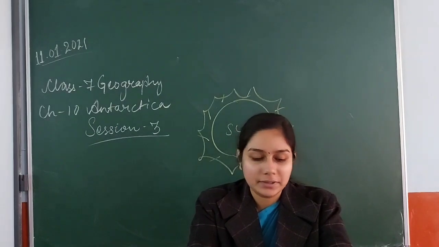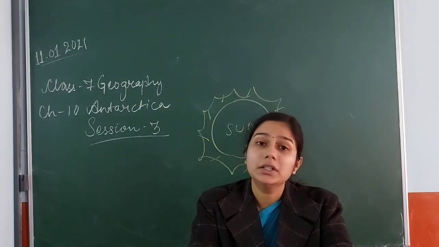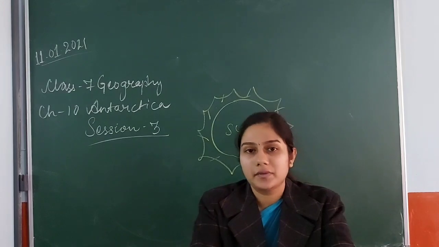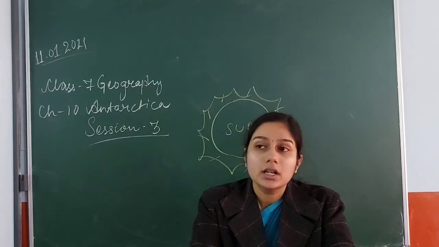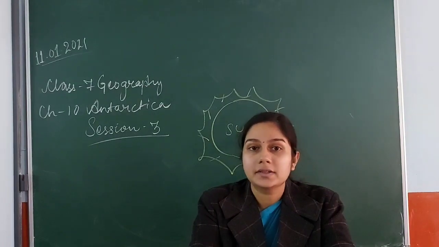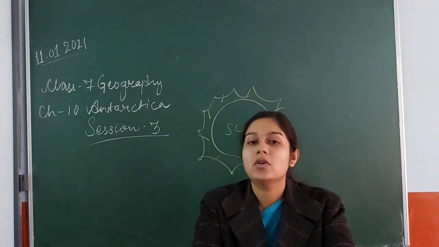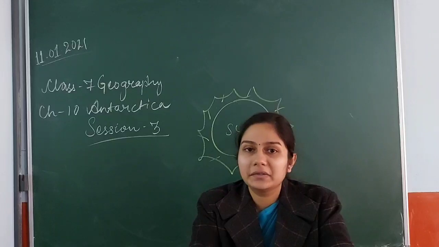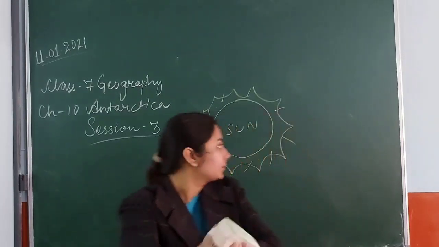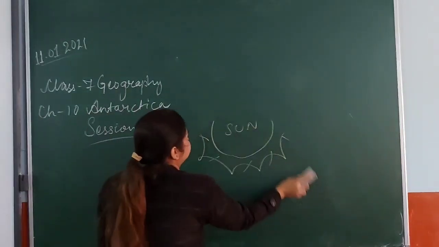Now what happens? You know, Earth is protected by several layers of atmosphere. Clear? Now when the solar winds, due to the explosion of the sun, come in contact with Earth's magnetic field, what happens? You know, let me erase this.